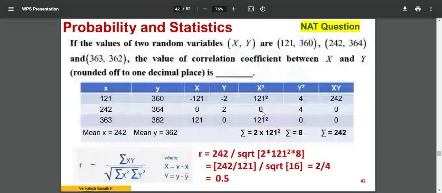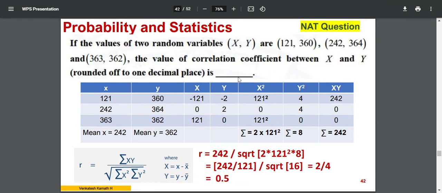Okay, this is the last question, I believe, under NAT. It is on correlation. If the values of two random variables x and y are, in the same order, x is 121, y is 360; another is 240 to 364, 363, 362. So 3 sets of values are there. The value of the correlation coefficient between x and y, rounded off to 1 decimal place, is how much? The value of R is asked.